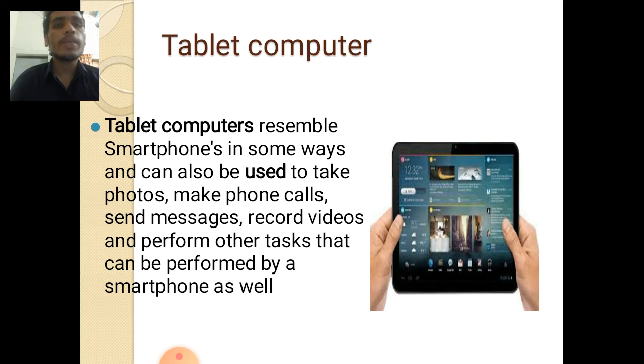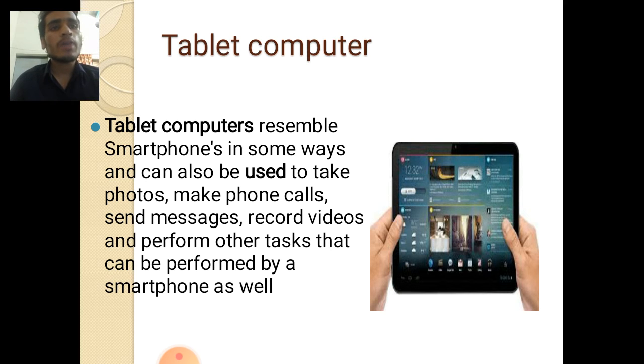Tablet computer. Tablets resemble phones in some ways and can also be used to take photos, make phone calls, send messages, record videos, and perform other tasks that can be performed by a smartphone as well. Many people use smartphones and have experience of what a smartphone is.